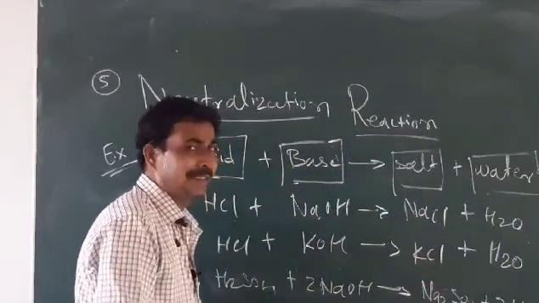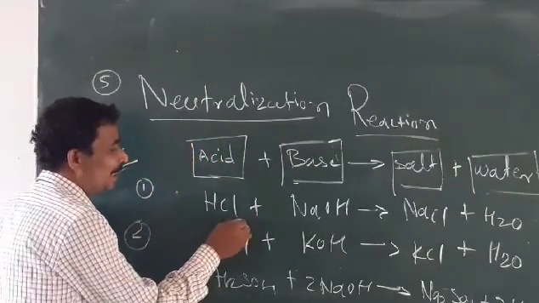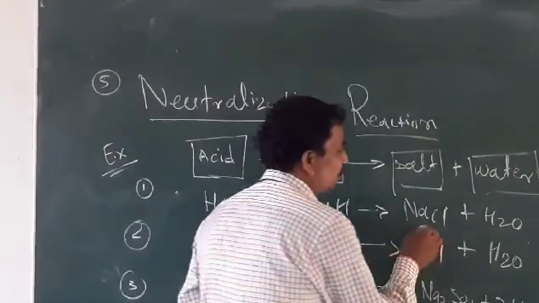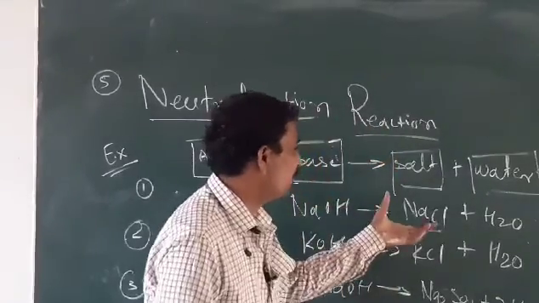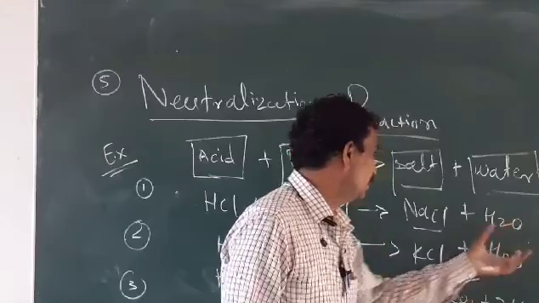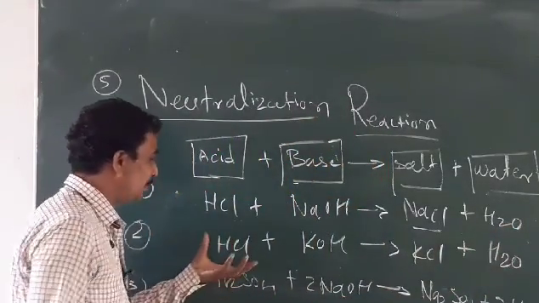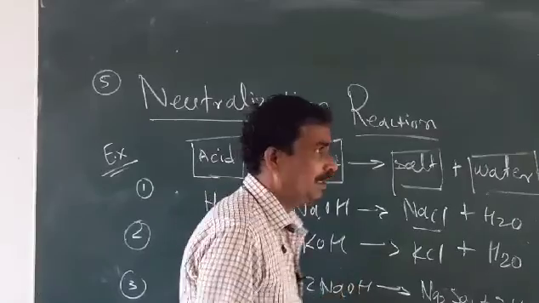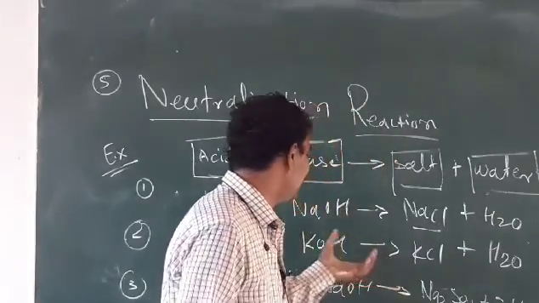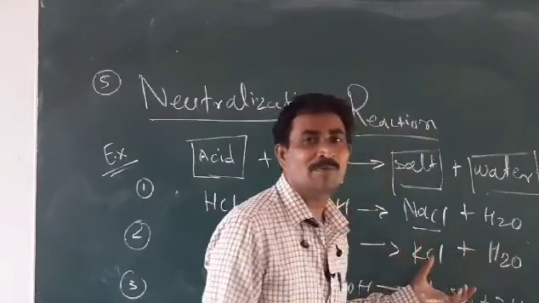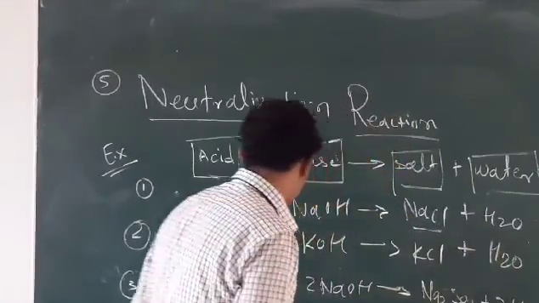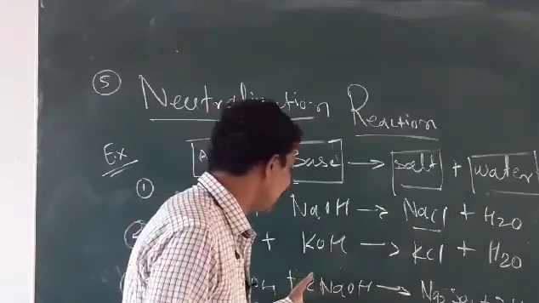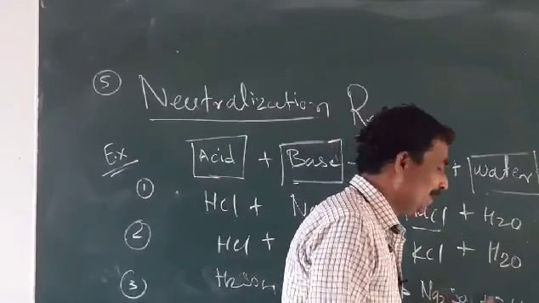For example, HCl, hydrochloric acid, plus sodium hydroxide react to form sodium chloride, common salt, and H2O, water, as the last product. In the second reaction, with the same acid, hydrochloric acid plus KOH, potassium hydroxide, forms potassium chloride, and H2O is created. In the last reaction, H2SO4, sulfuric acid, with sodium hydroxide forms sodium sulfate and water.